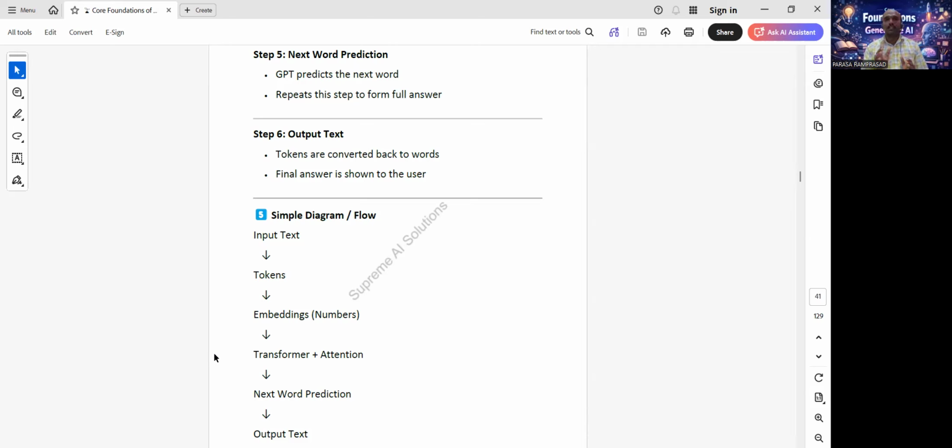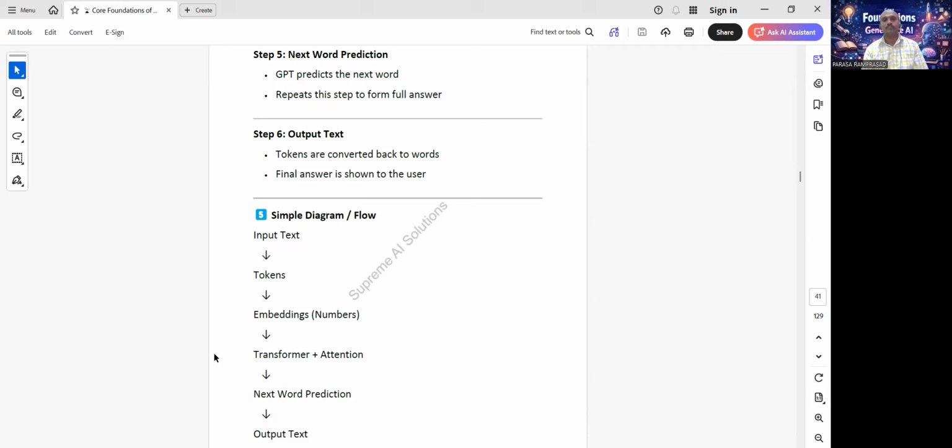Transformer plus attention leads to next word prediction, then next word prediction, and so on, to finally output text. Repeat. Input tokens, numbers, attention, prediction, output.